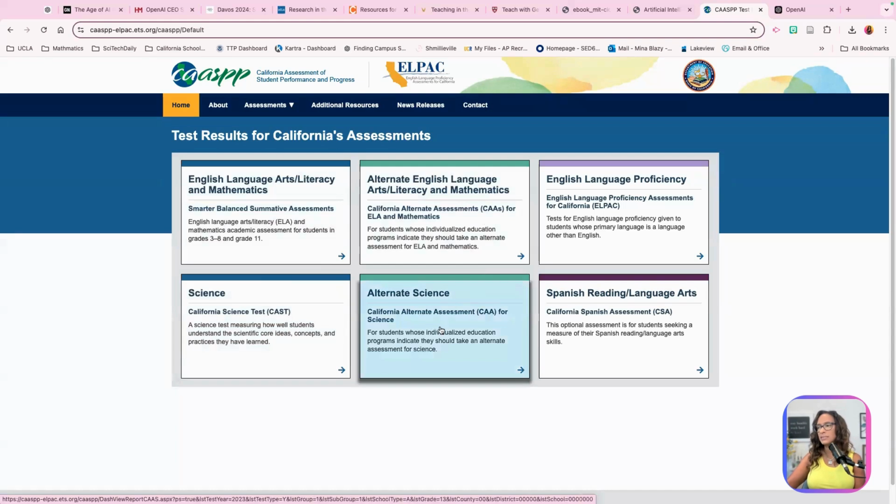And then you have the alternate science test, which is similar to this, but for students who typically couldn't access this level of assessment. And then we also offer the Spanish reading language arts one. So this one we use when we have students that are looking for multiliteracy or the seal of biliteracy. So they're looking for a seal so that they can show that they're proficient in Spanish. So that one we really like. And the other assessments like the AP Spanish assessment, French, German, whatever language they're looking at, we use those too to qualify them. So what does this really mean and what can we do with it?